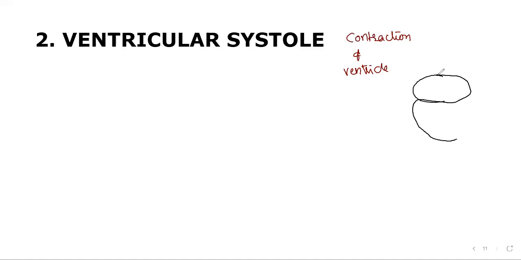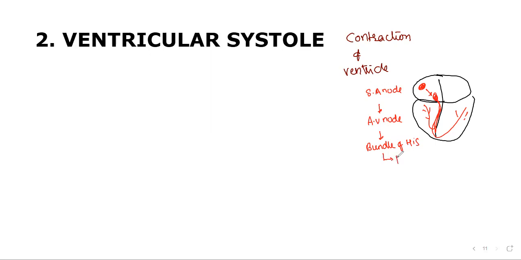This is the heart. And yeah, from sinoatrial node to atrioventricular node. From atrioventricular node to bundle of His. From there to the Purkinje fibers. Let me write the sequence here. From SA node to AV node. Okay, from AV node to bundle of His. Bundle of His to Purkinje fibers.